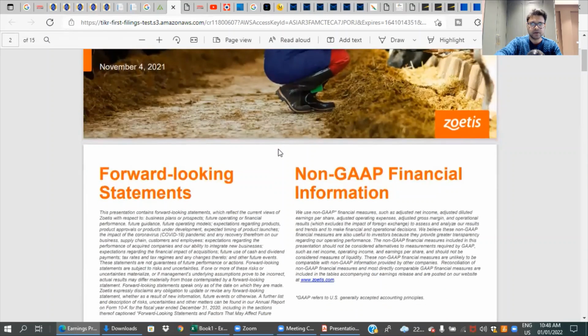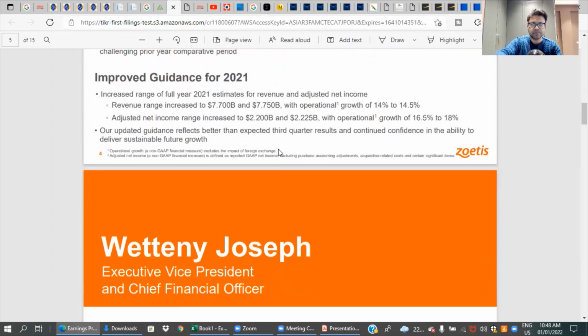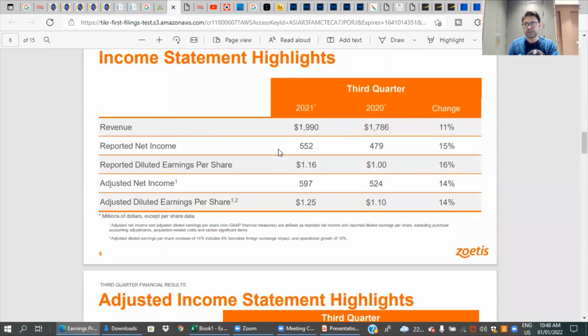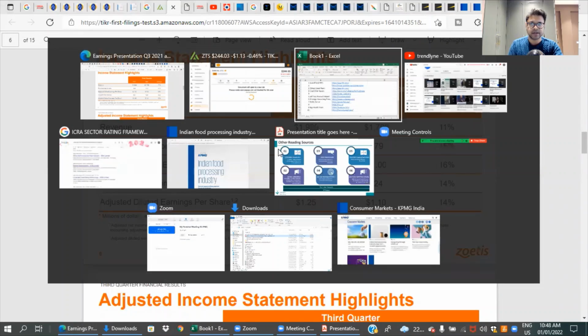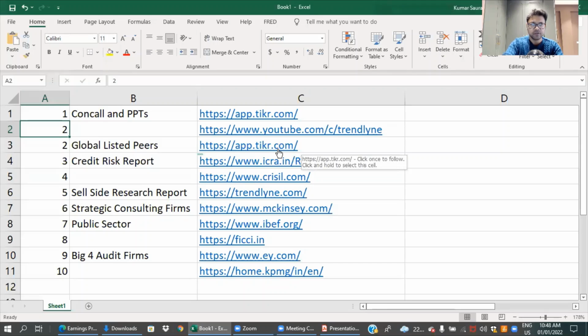And then you can see all these PPTs, international companies' PPTs. You can improve your research, know more about the sector, segment, industry. So AppTicker is for global listed peers.